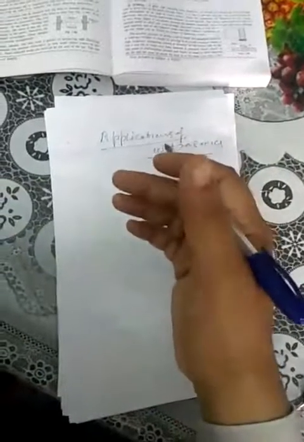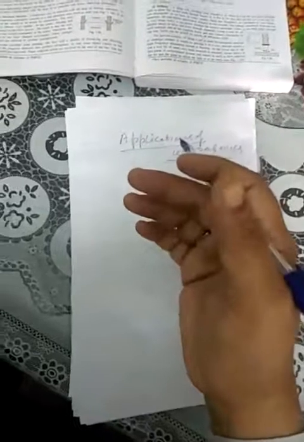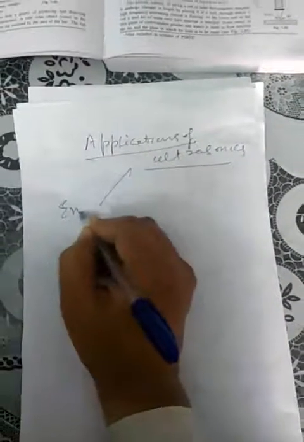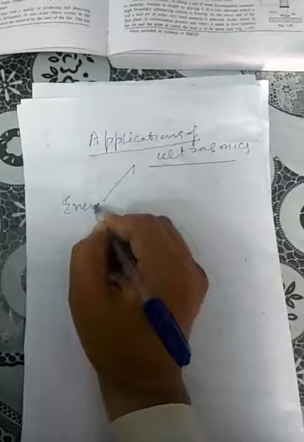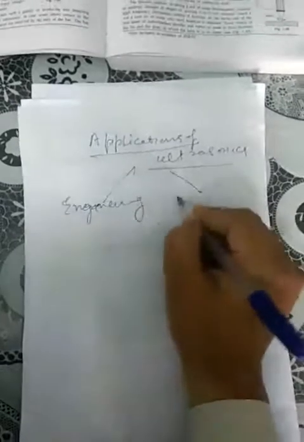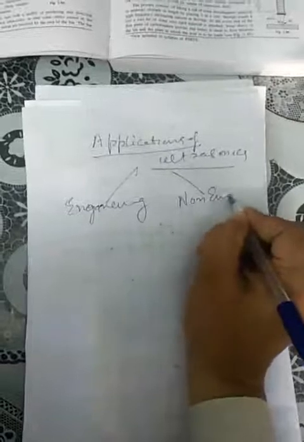Then we discussed the detection. The detection was done by the piezoelectric detector and the thermal detectors. Now today we are going to discuss the applications part. One is the engineering application, and the other is the non-engineering application.